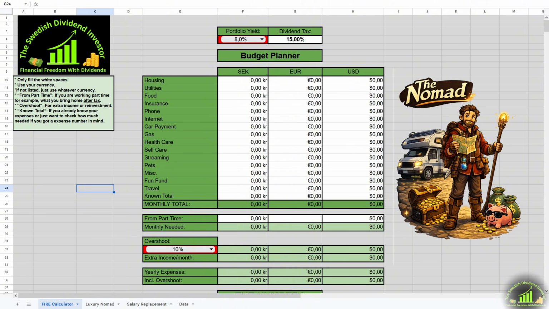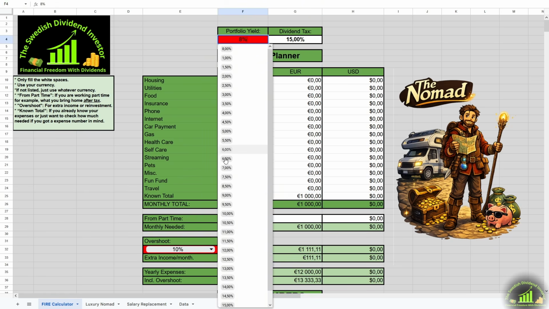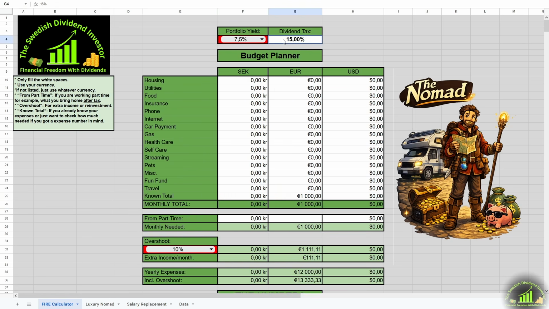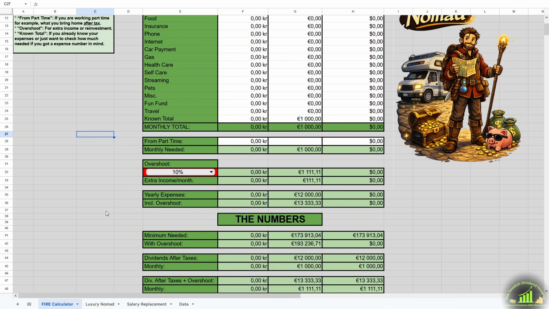Let's say we would want to hit the road with a strict total budget of 1,000 euros per month. Since we know the budget, all we have to do is enter it under known total. I've gone with the numbers from my own portfolio here. So a 7.5% yield. And since I hold some stocks I pay a withholding tax on, my tax rate is around 8%. I've gone for an overshoot of 10%. Let's see the numbers.